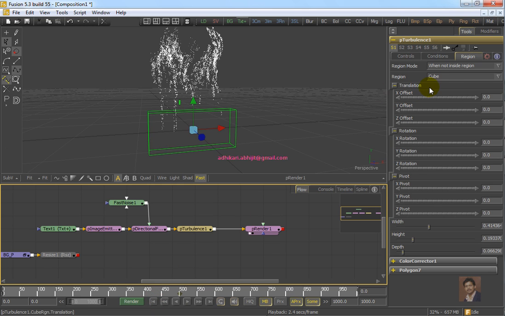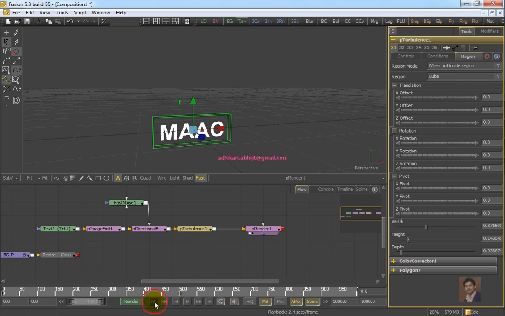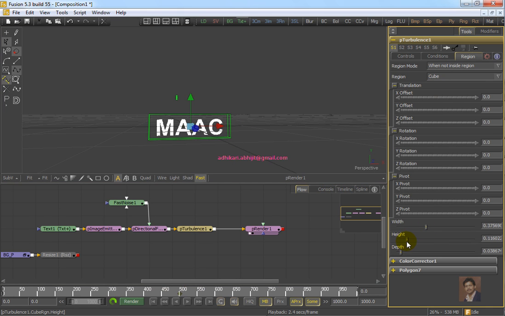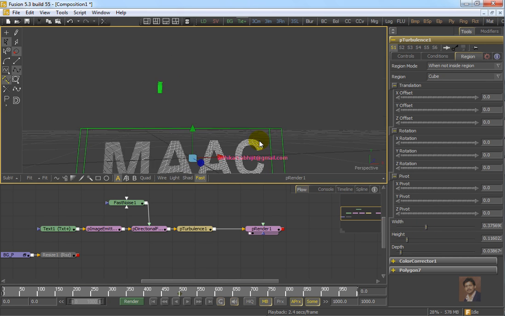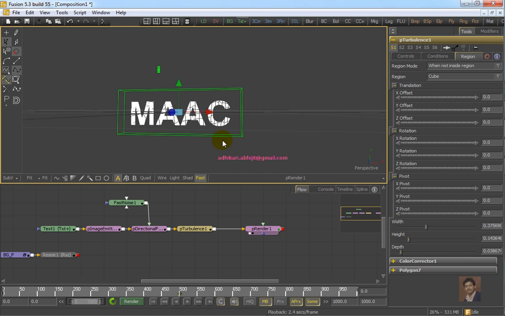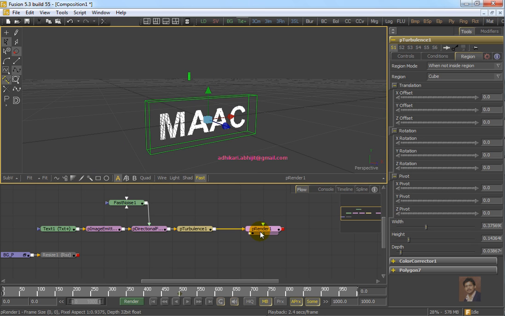Select it, adjust the width, adjust the height, and also adjust the depth. Just increase the height a bit. Okay, now the thing is ready.